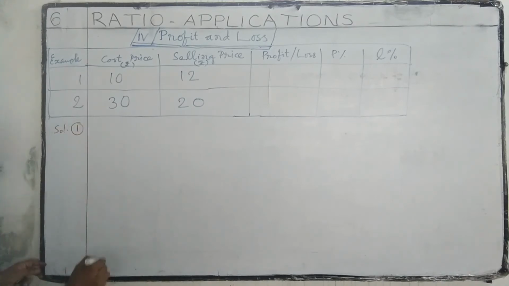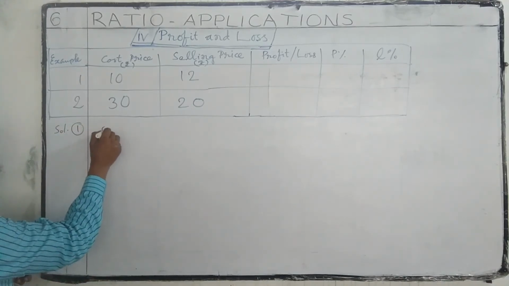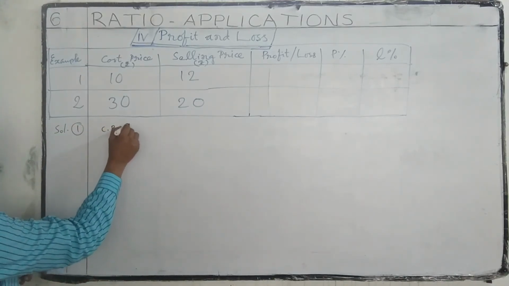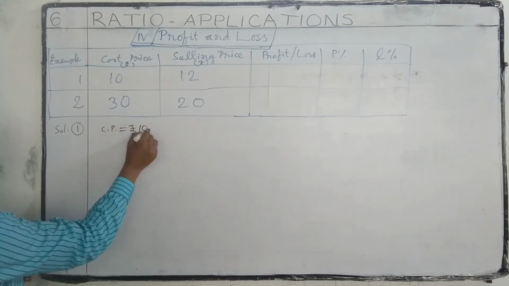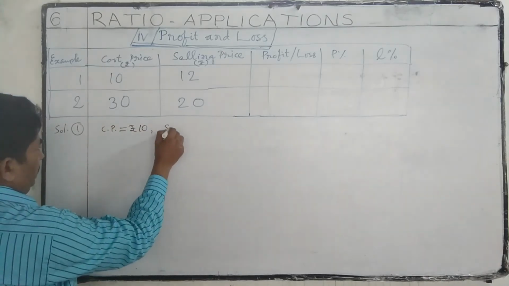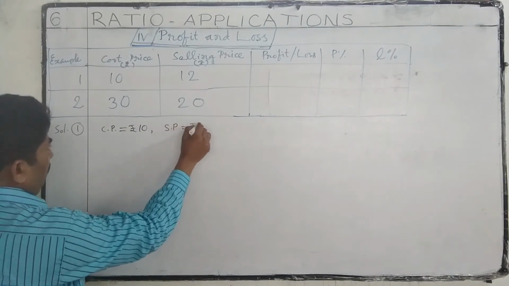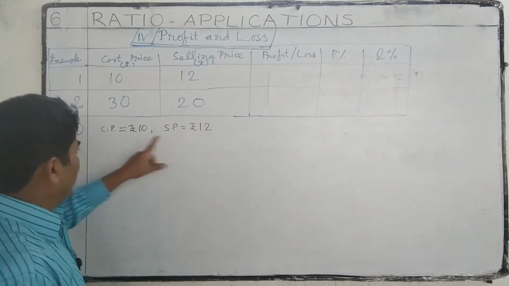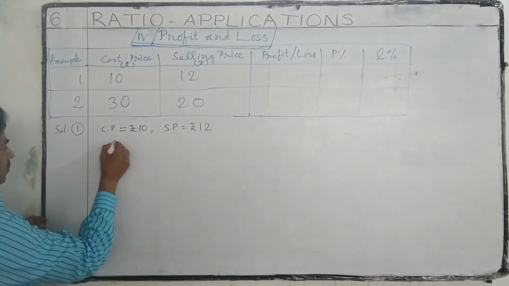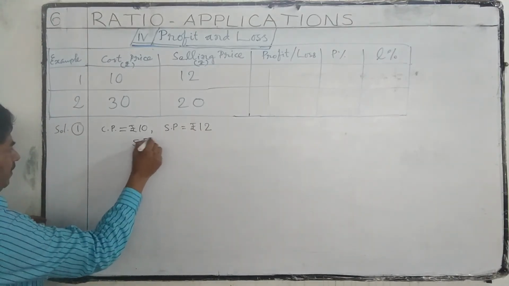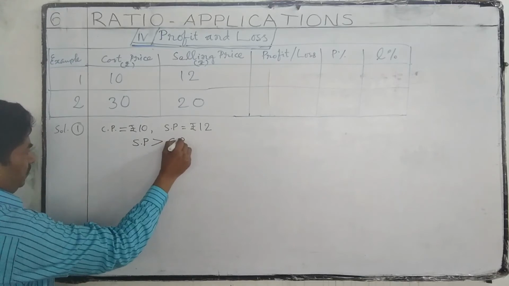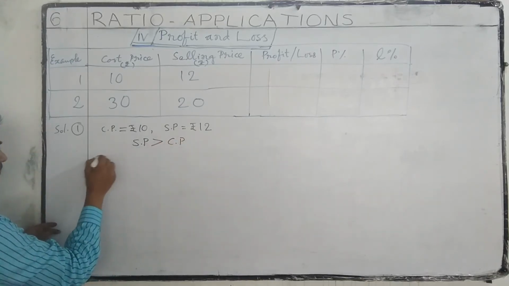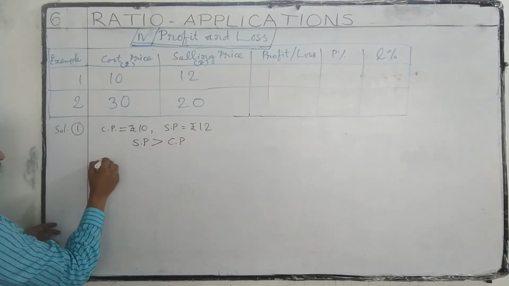First one, cost price 10 rupees, selling price 12 rupees. Here selling price is greater than cost price, so we get profit.